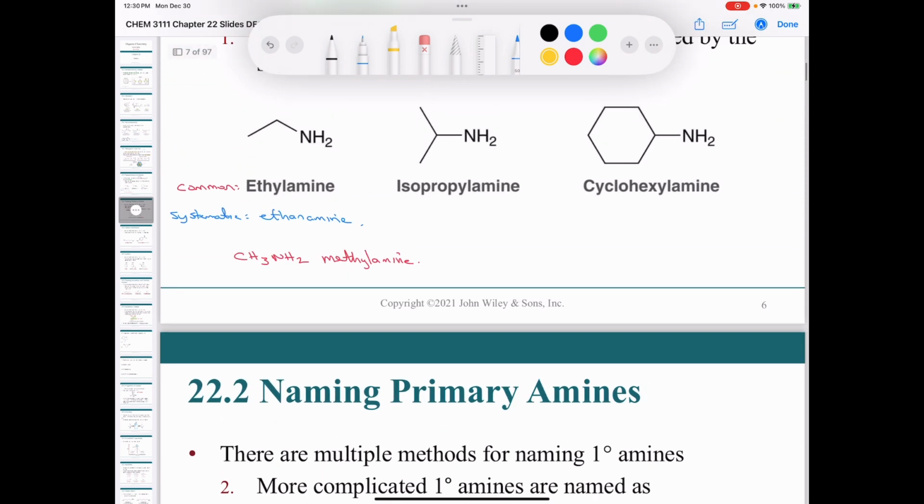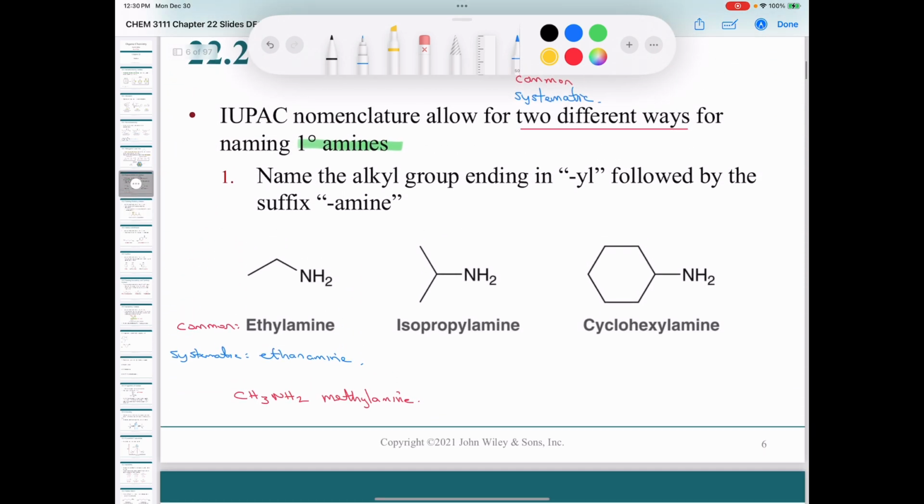If we go back to these other two examples, for isopropylamine, if you imagine this compound as an alcohol, and I don't want to muddy up the slide too much, you'd call that 2-propanol. So you could call this compound 2-propanamine. And for this one, if you had the alcohol, you'd call it cyclohexanol. So we'll call this cyclohexanamine. All right, so both of them are acceptable.